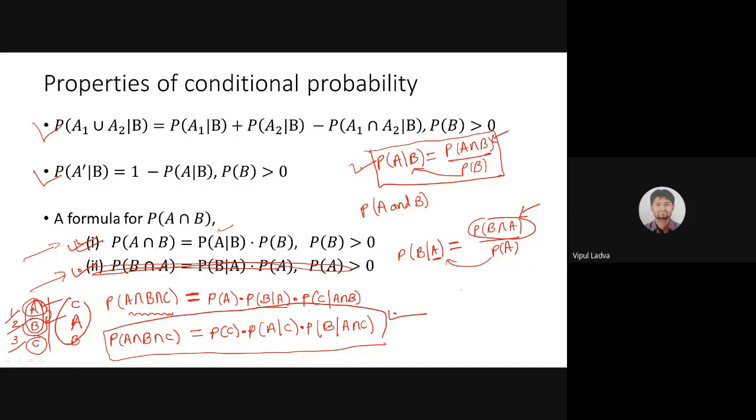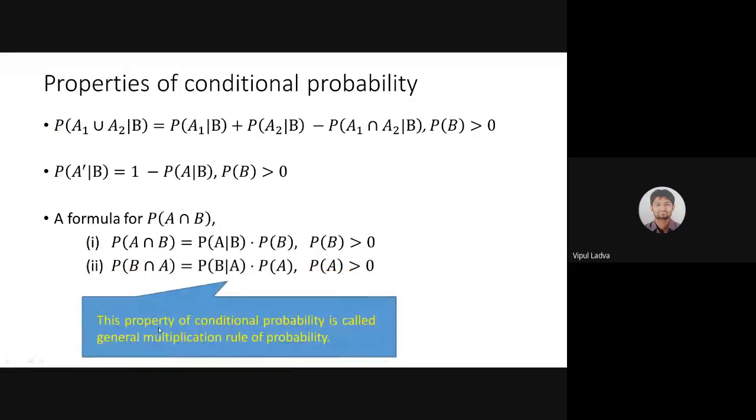Now here you can change the order as well. Suppose first B is happening, then A, then C. Then this will be B, then A given B, then C given A intersection B. Is it? Am I clear? Yes, sir. And this particular rule is known as the multiplication rule. This property of conditional probability is called the general multiplication rule of probability.